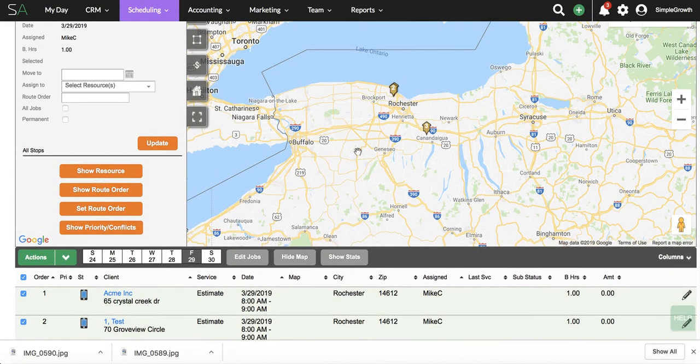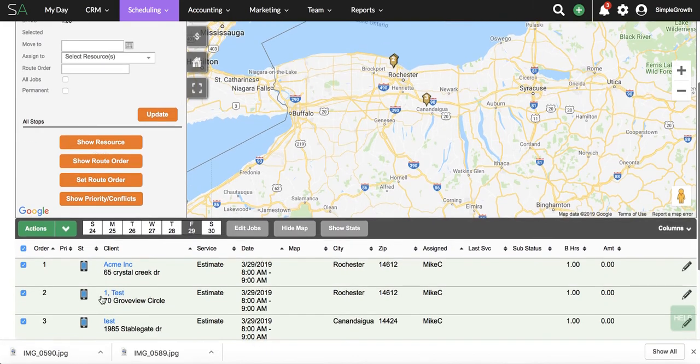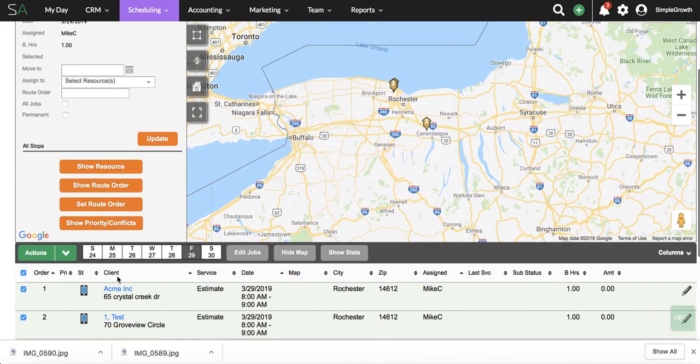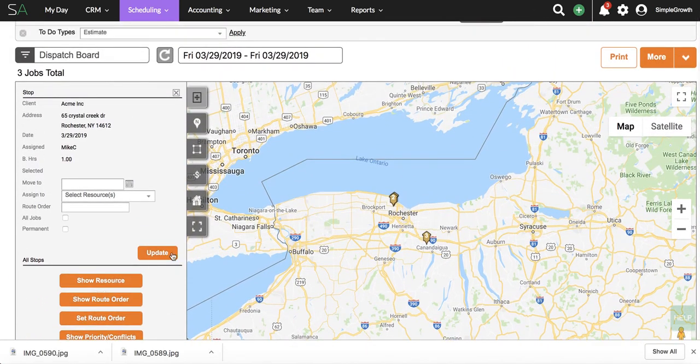And now we've got driving directions there. And with the mobile here, it's live in my mobile. So I can clock in and clock out of each and every estimate that I have. In addition, if I wanted to print that out, I can go to the print button and print this out.